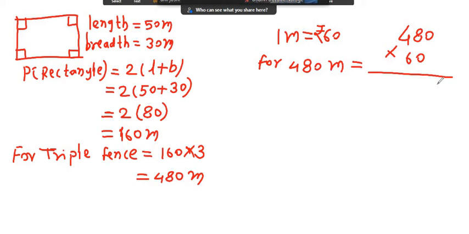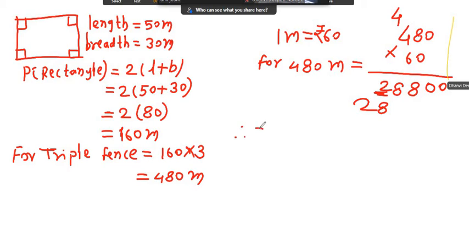Now here 0 0 as it is. 6 times 8 is 48, 4 carry, and 6 times 4 is 24, 24 plus 4 is 28. And therefore 28,800.